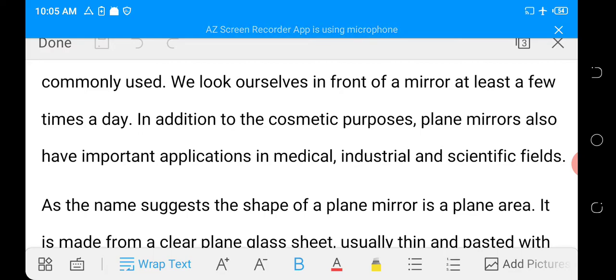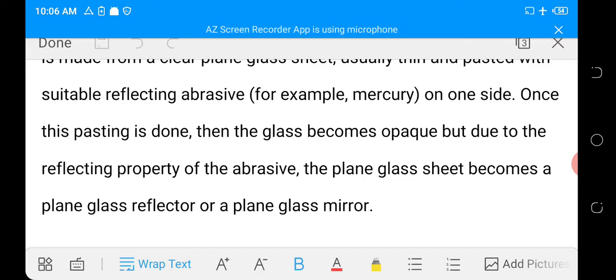As the name suggests, the shape of a plane mirror is a plane area. It is made from a clear plain glass sheet, usually thin and pasted with a suitable reflecting abrasive, for example, mercury, on one side. Once this pasting is done, the glass becomes opaque. But due to the reflecting property of the abrasive, the plain glass sheet becomes a plain glass reflector or a plane mirror.